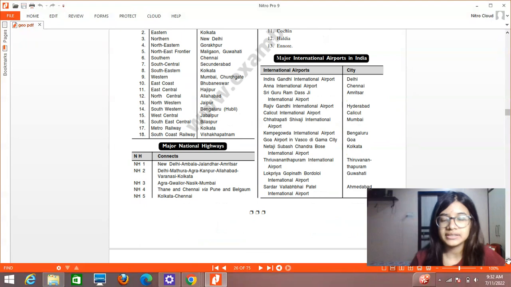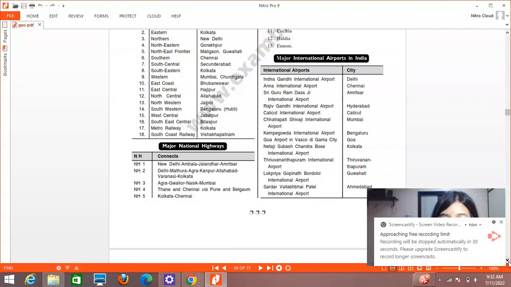Like Indira Gandhi International Airport is in Delhi, then Rajiv Gandhi International Airport, Hyderabad, then Kempegowda International Airport, Bengaluru, Thiruvananthapuram International Airport, Thiruvananthapuram, then